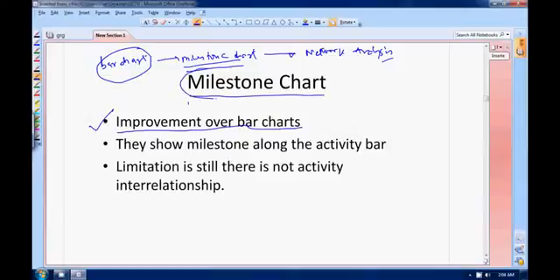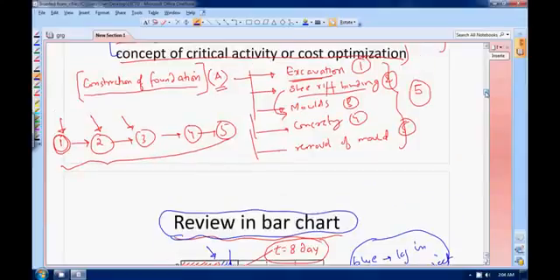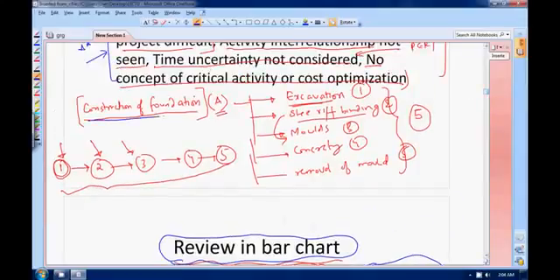As the name suggests, milestone. What does milestone mean? Milestone means intermediate completion or intermediate success. Suppose, just now I gave you an example of foundation. Construction of foundation set. So these individually, these 5 things are your 5 milestones.